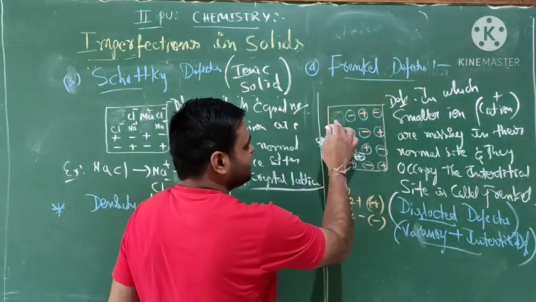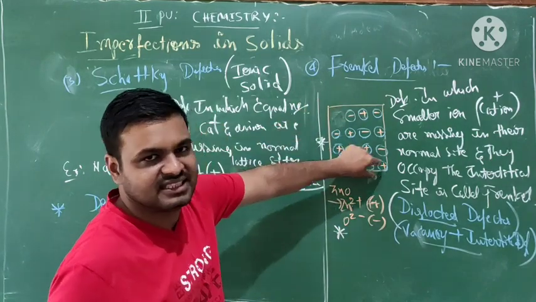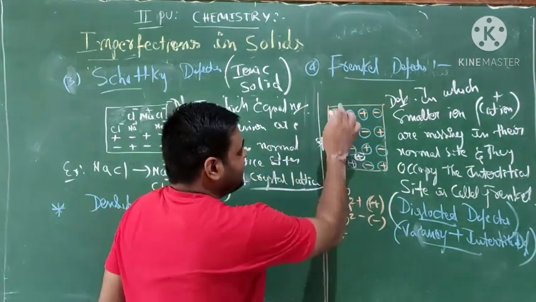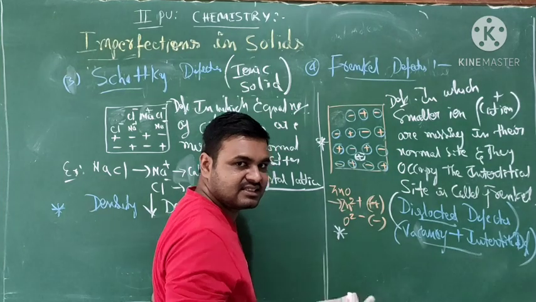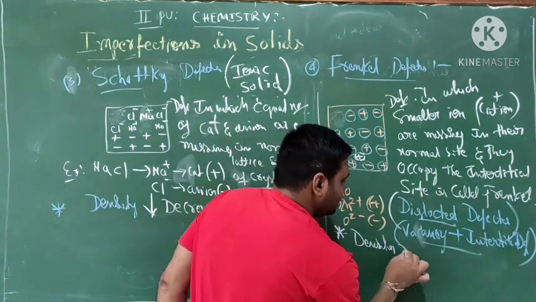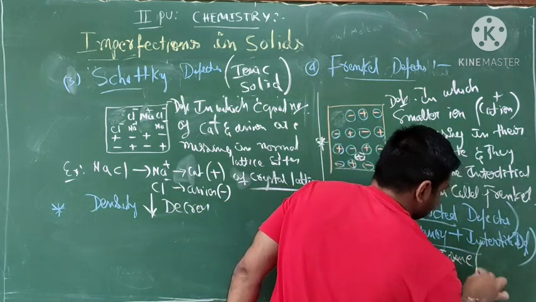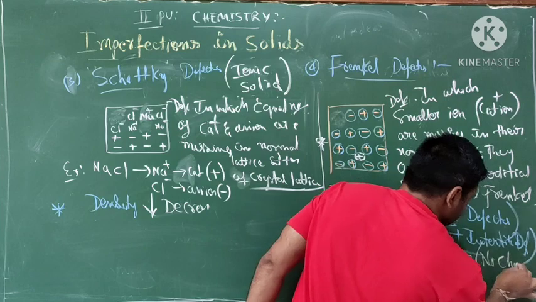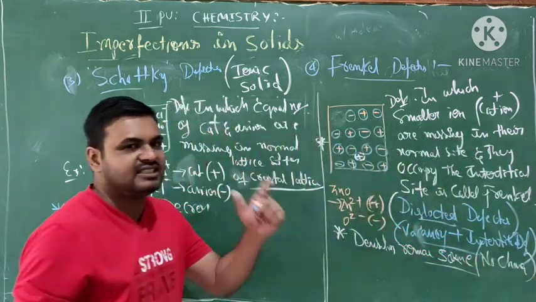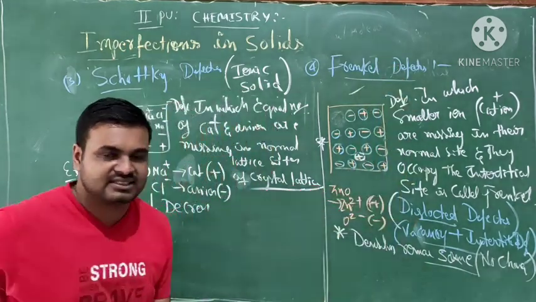After the Frenkel defect, there are still 16 atoms; only the position changes. So the density remains the same. There is no change. Okay, this is the Frenkel defect.